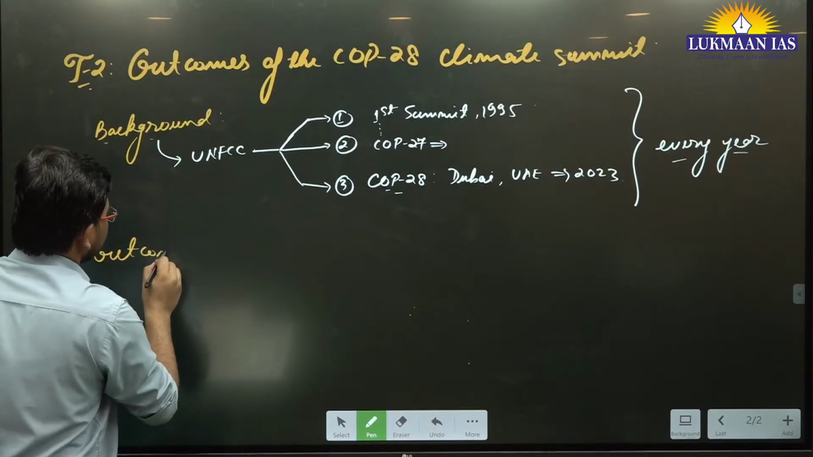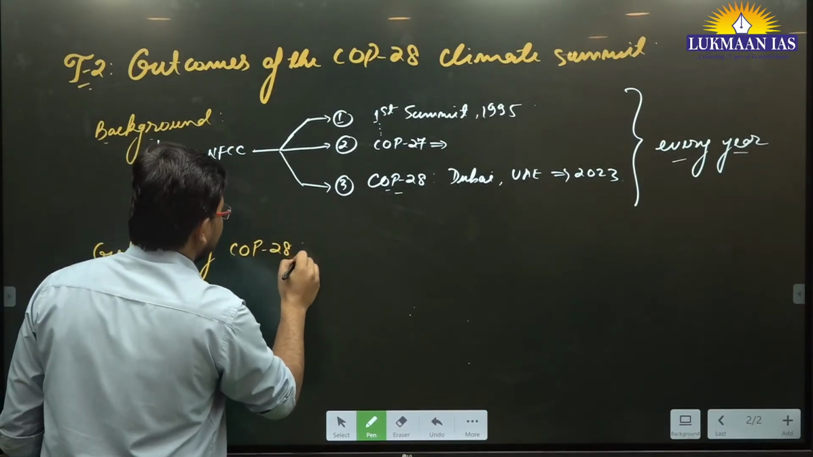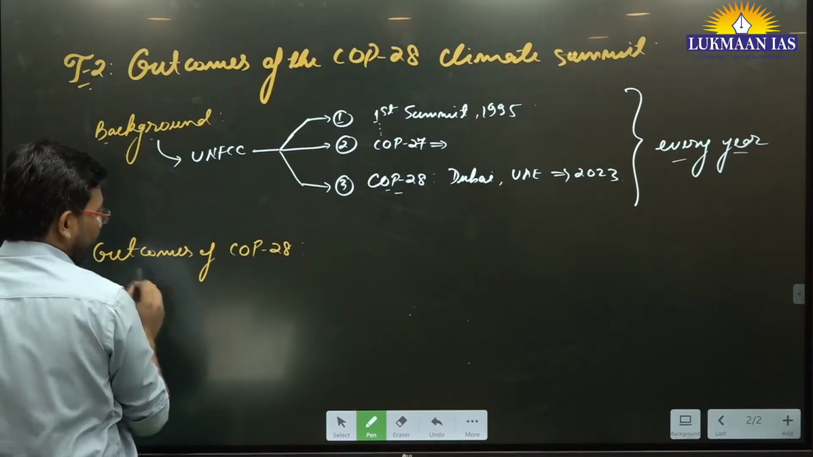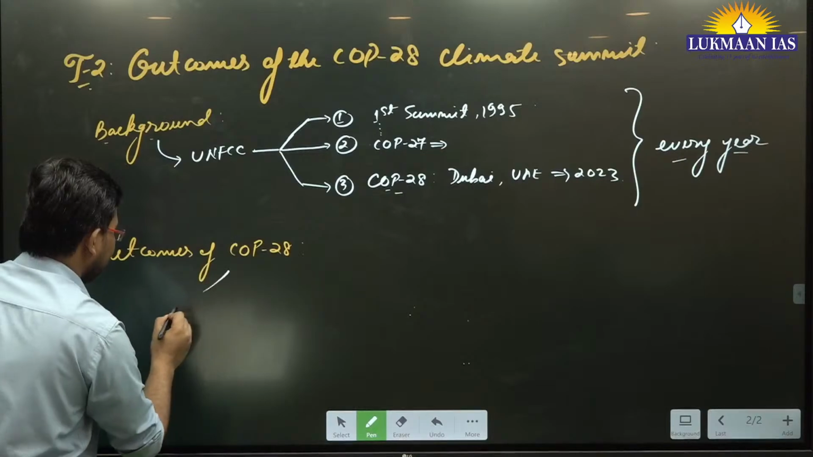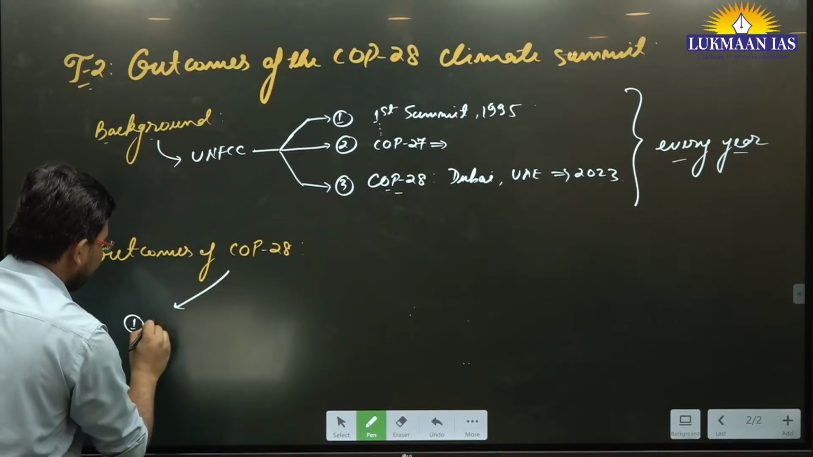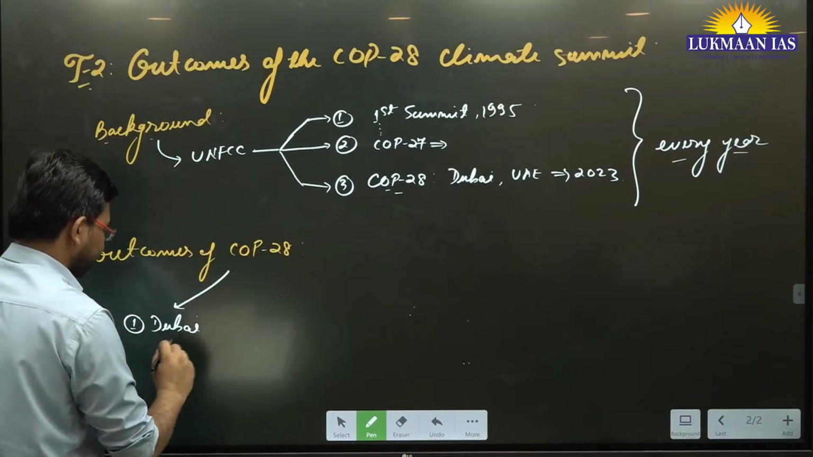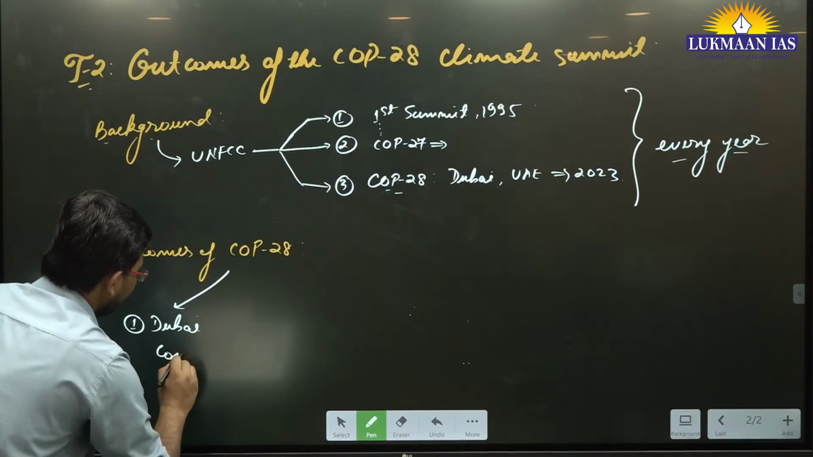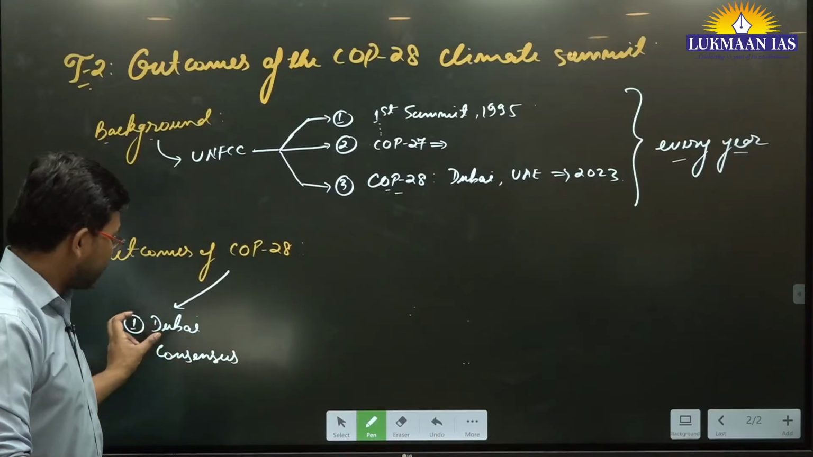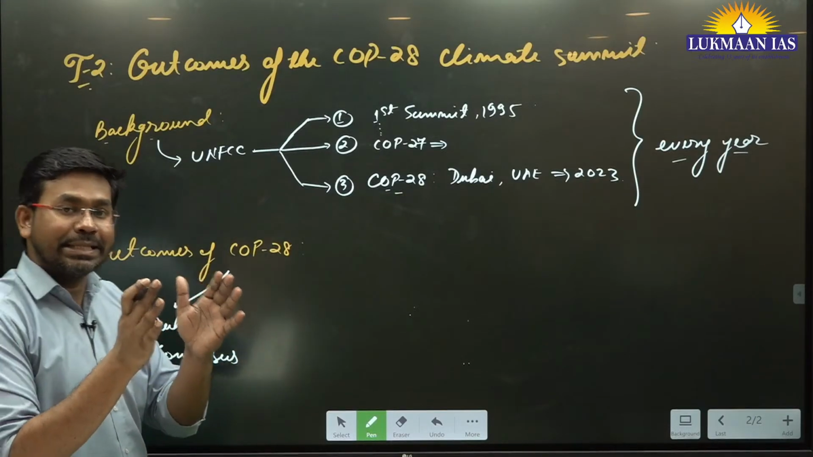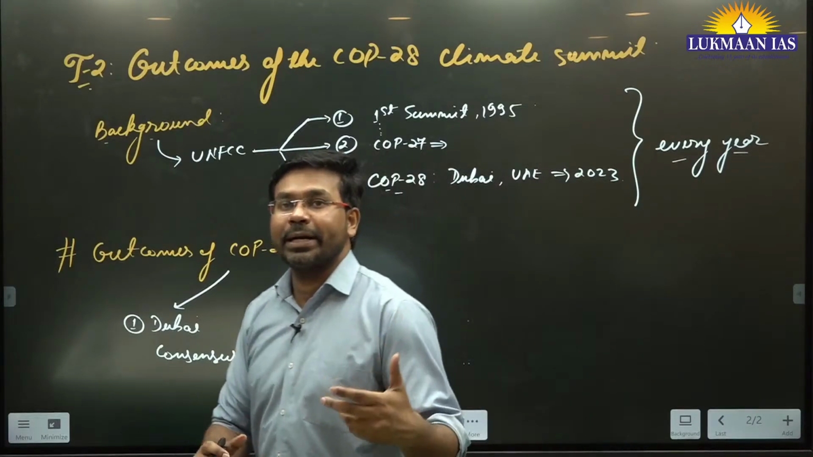So, outcomes of Conference of Parties 28. First of all, we need to understand that COP28 happened in Dubai. They have come up with a Dubai consensus. What is the Dubai consensus? Basically, this is the agreement that all the member countries have agreed with one another.